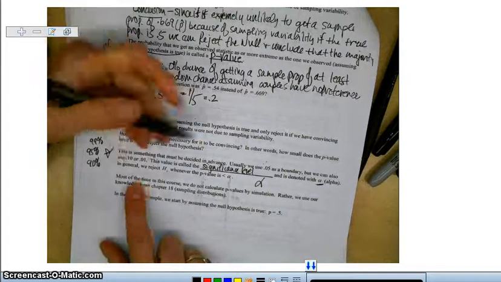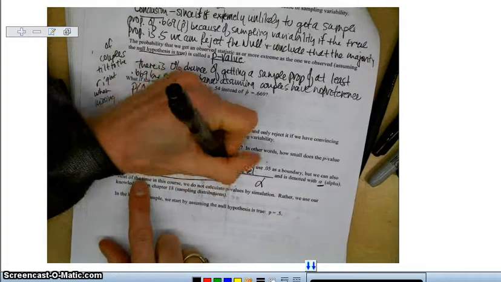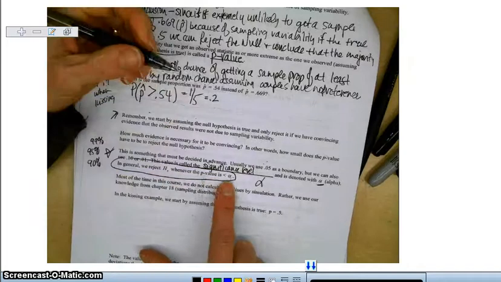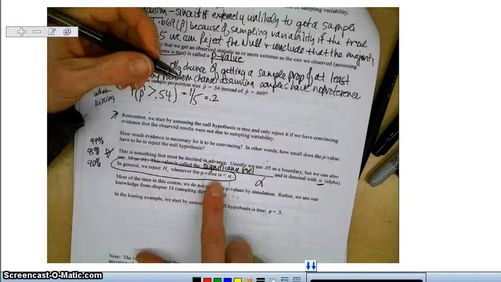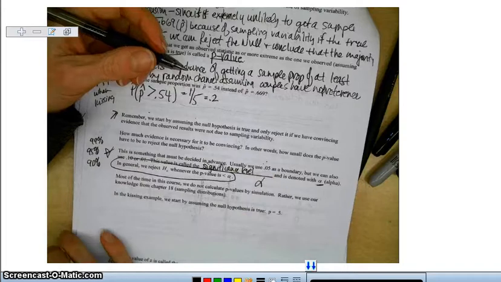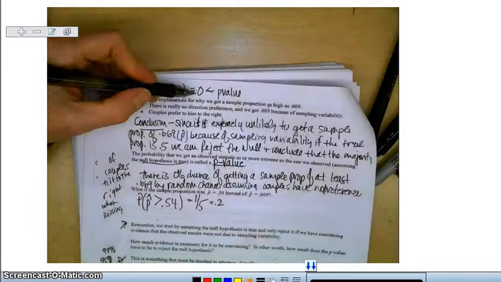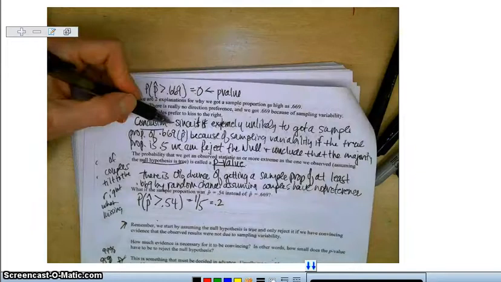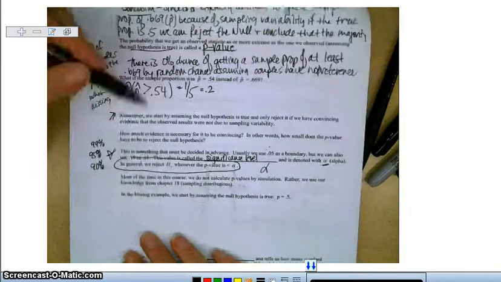In general, we reject the null whenever the p-value is less than alpha. So whenever the p-value is small enough to be less than alpha, that's when we reject the null. In our kissing example, our p-value was less than any alpha, and that's why we rejected the null and concluded that more couples prefer to kiss to the right.